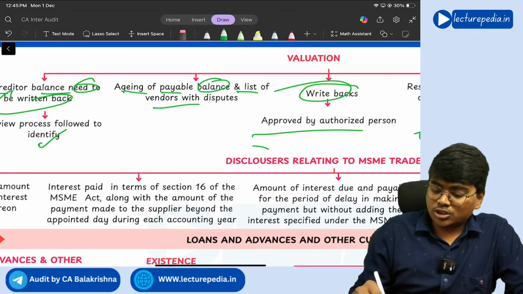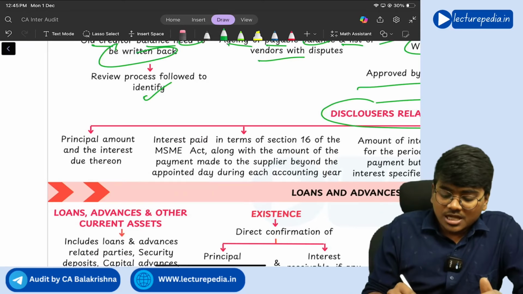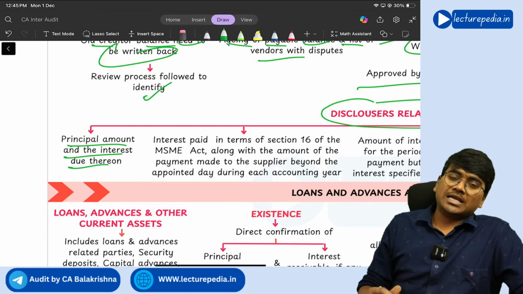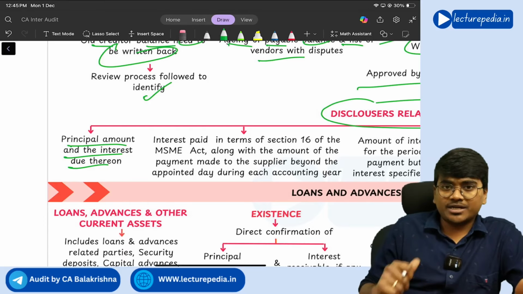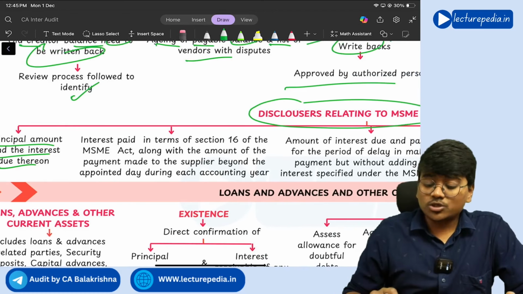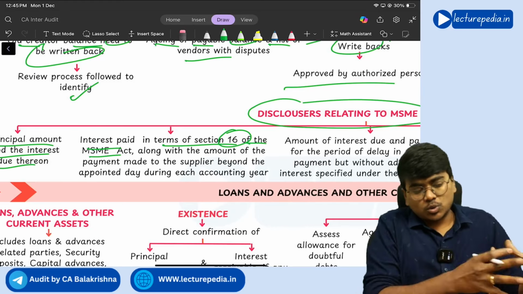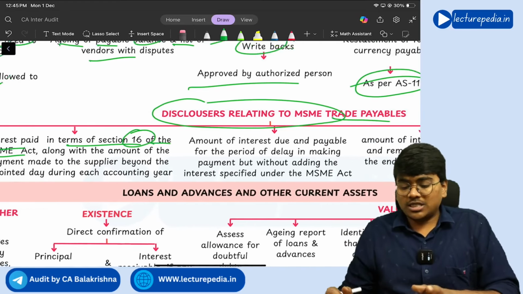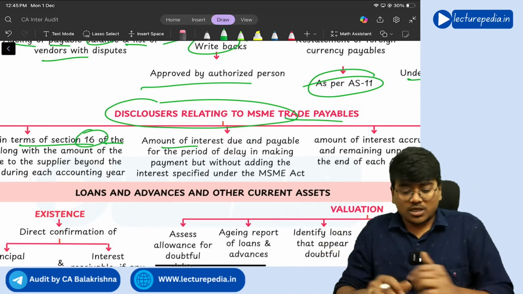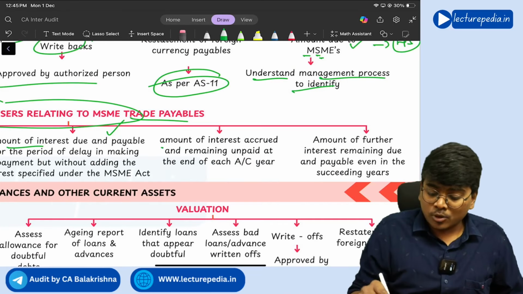So see, disclosures relating to MSME trade payables: principal amount and the interest due thereon. I told you, if at all you don't repay the amount within 45 days, there will be interest also. How much principal amount is due, how much interest amount is due, you need to disclose that. Next, interest paid in terms of section 16 of the MSME Act. So during the year, how much interest you have paid to the MSMEs, and how much interest is due but not paid. Okay, how much interest is paid, how much interest is yet to be paid,